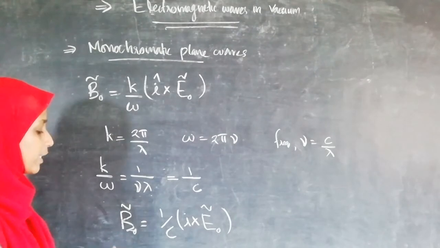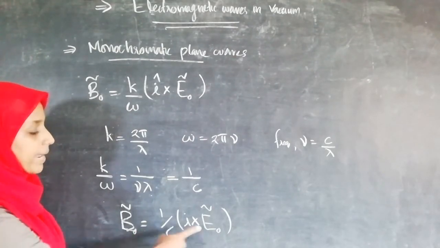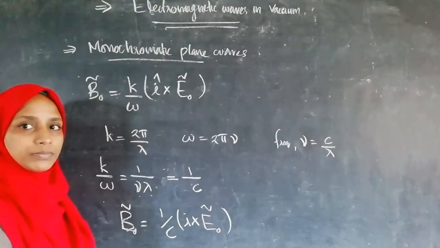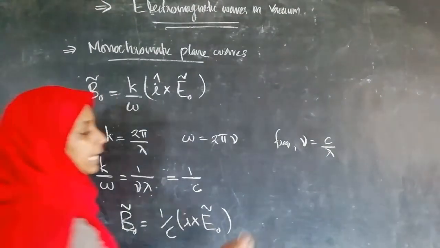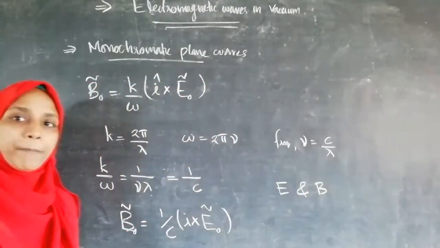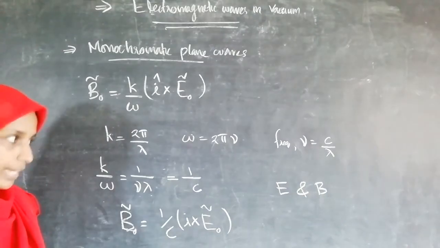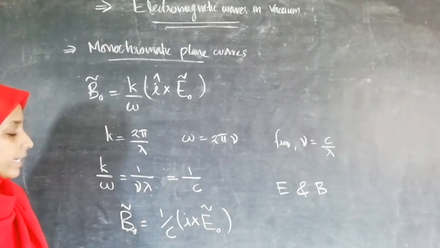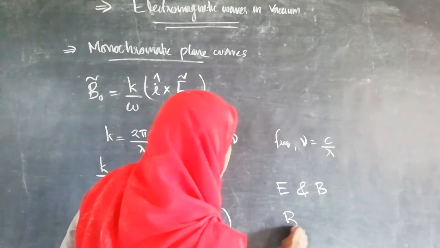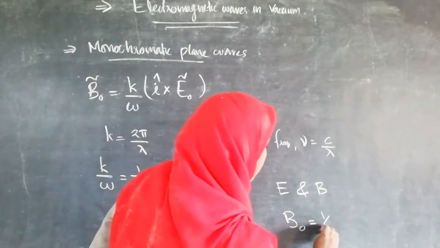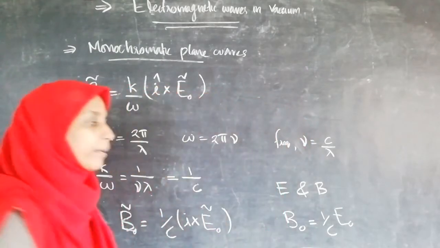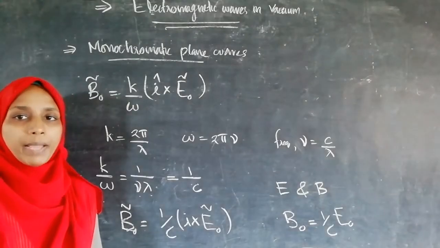which gives the relation between the electric field vector and the magnetic field vector, where the wave is traveling in vacuum. Now we know the electric field and the magnetic field are in phase and are mutually perpendicular to each other. So we can relate the amplitudes of E and B as B0 equal to 1 by c of E0. That is the simple relation between the electric field and magnetic field.